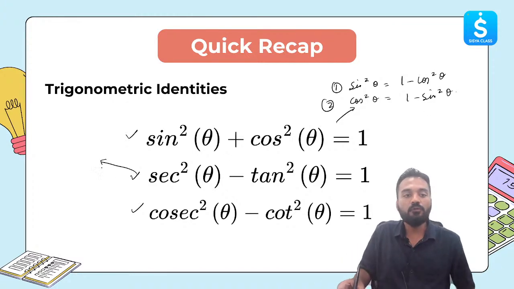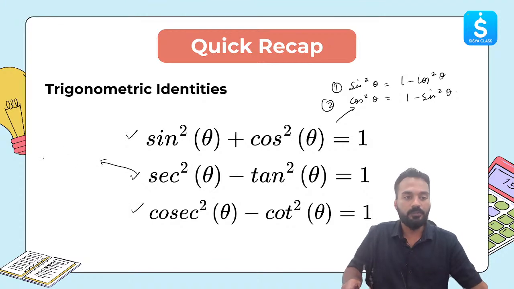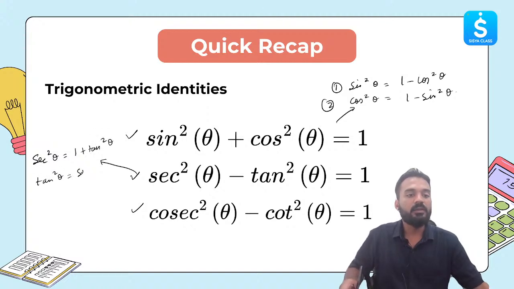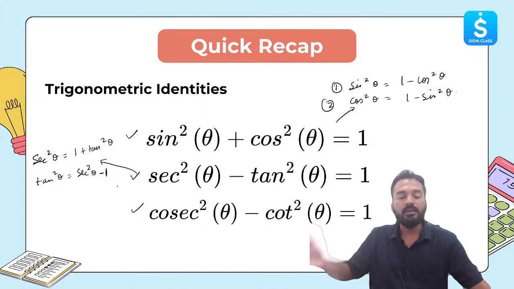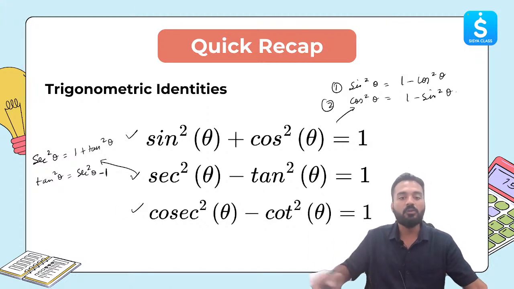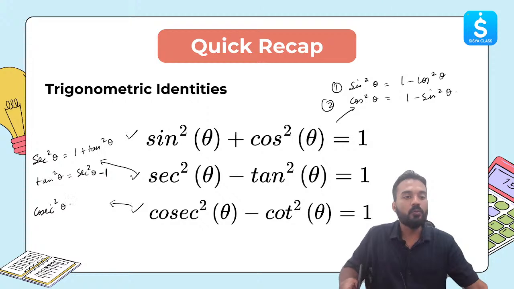From the second one also you have to develop two more, and you have to remember that. Secant square theta is equal to 1 plus tan square theta. This is one thing. Then tan square theta is equal to secant square theta minus 1. These two more can be derived from the second identity. The third identity, cosec square theta minus cot square theta equals 1, again will give you two more. One is cosecant square theta is equal to 1 plus cot square theta. This is important. The next is cot square theta is equal to cosec square theta minus 1.